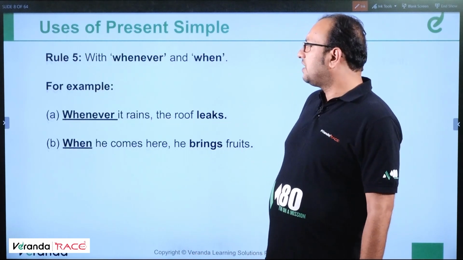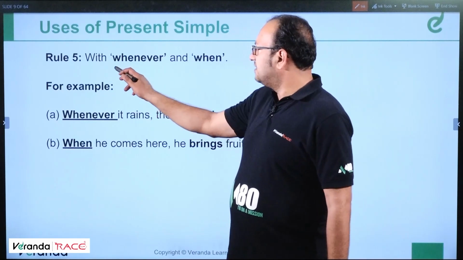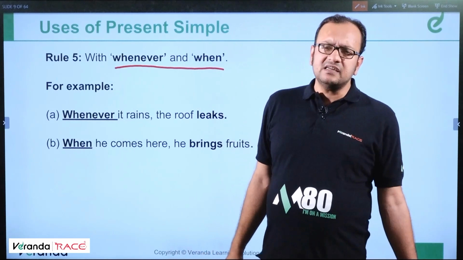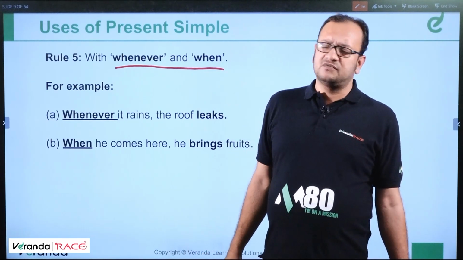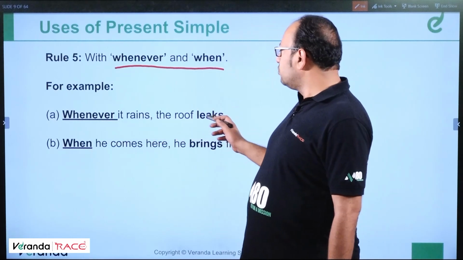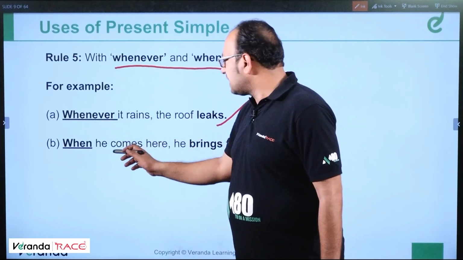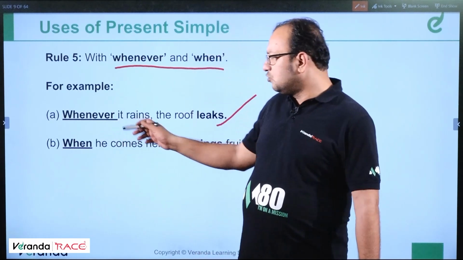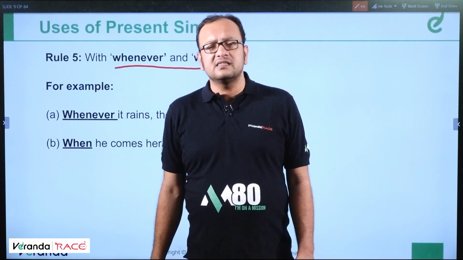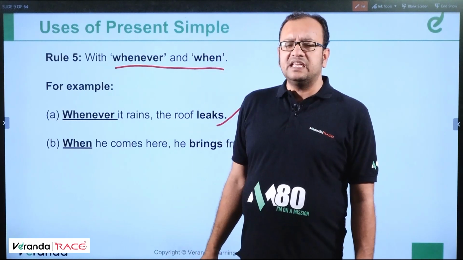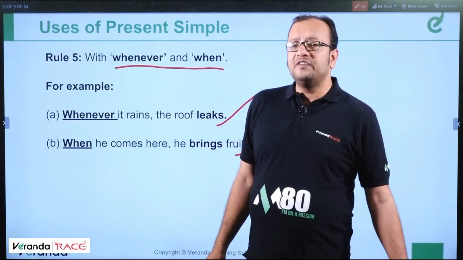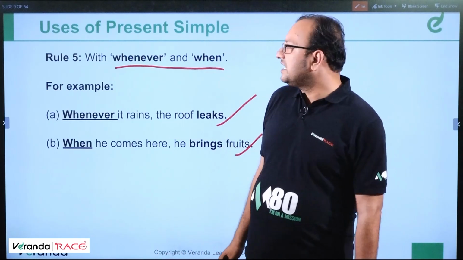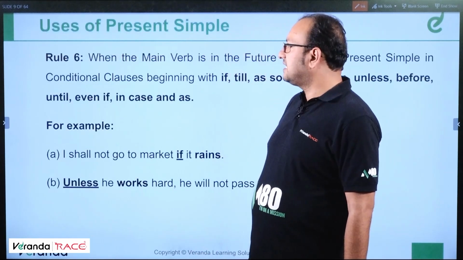Moving ahead, rule number 5, with whenever and when. Whenever is something which represents the frequency of an action. For example, whenever it rains, the roof leaks. When he comes here, he brings fruits. These two words represent the frequency of an action or an event that takes place. So we write the sentences in present simple. Clear? Okay. Moving ahead, rule number 6.